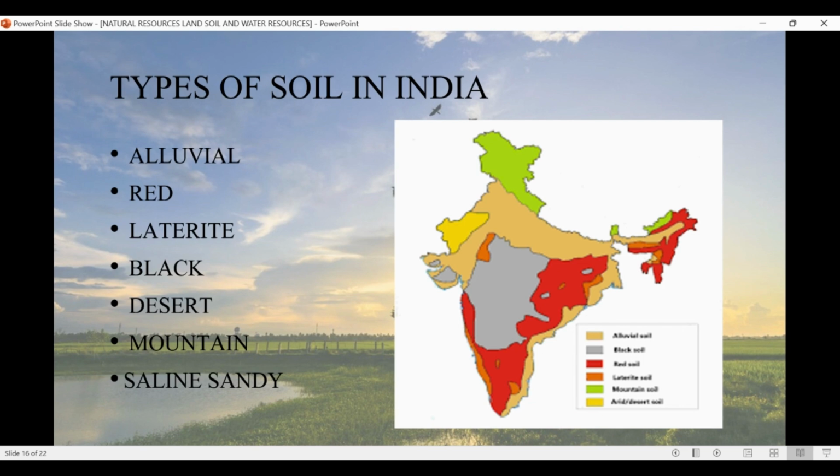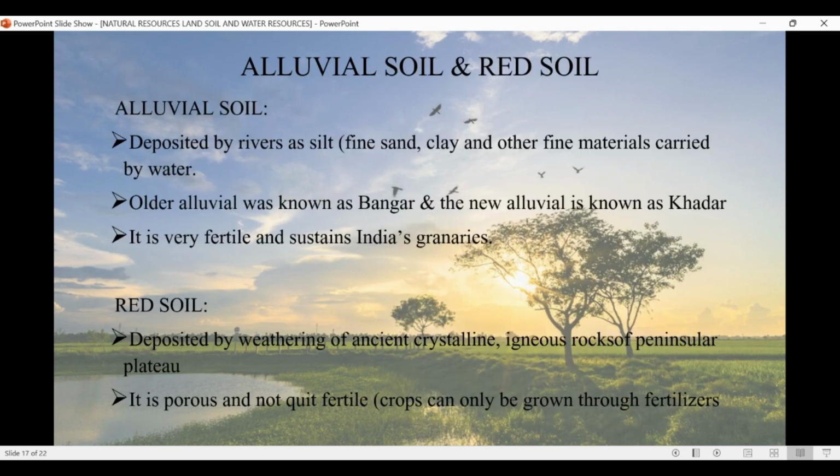Very rare. Well, let us discuss the first soil, and that is alluvial soil. Alluvial soil is deposited by the rivers as silt, fine sand, clay, and other fine materials carried by water. Older alluvial soil is known as Bangar, and the new alluvial soil is known as Khadar. It is very fertile and sustains India's granaries.